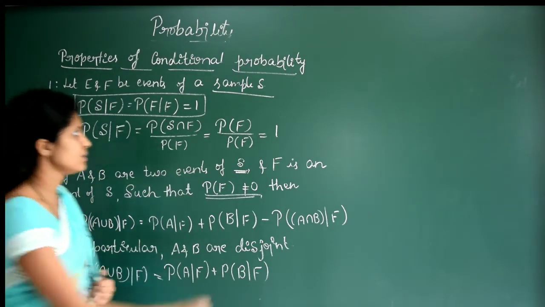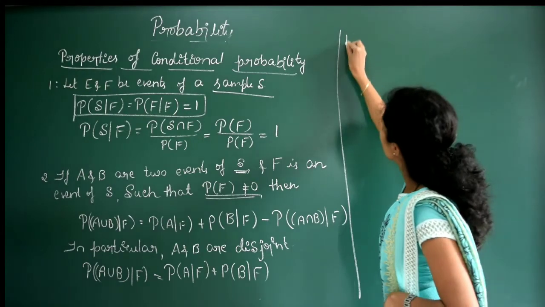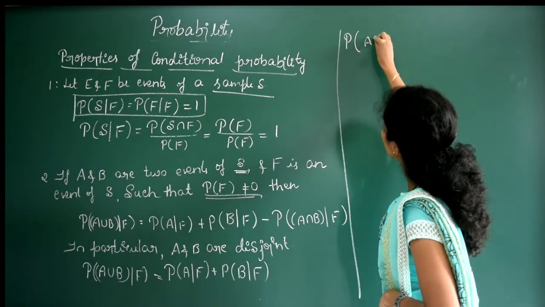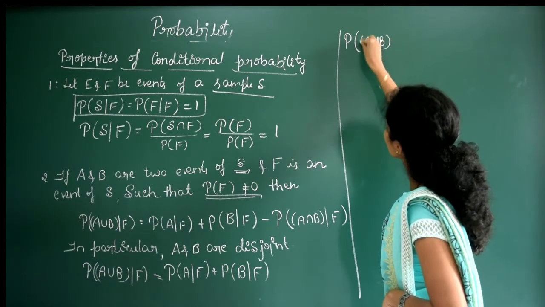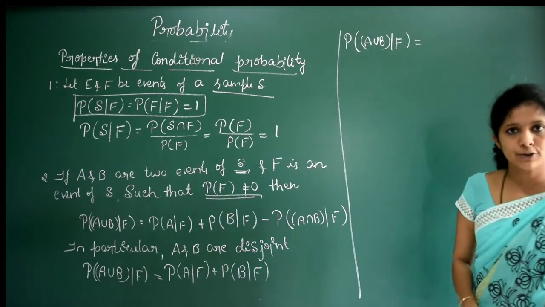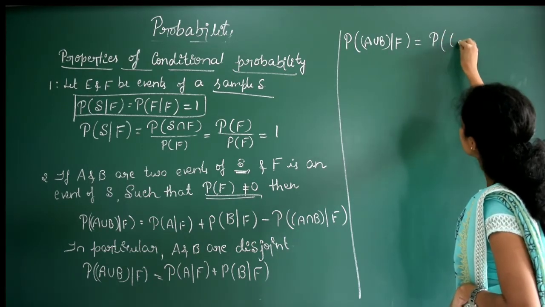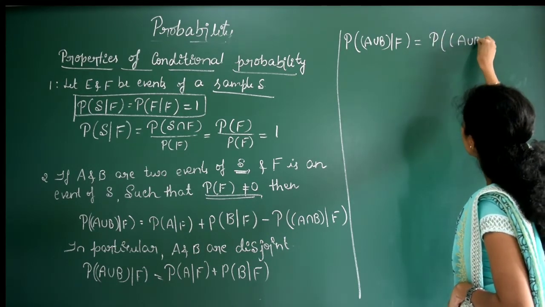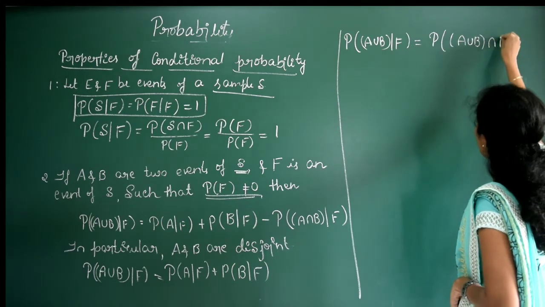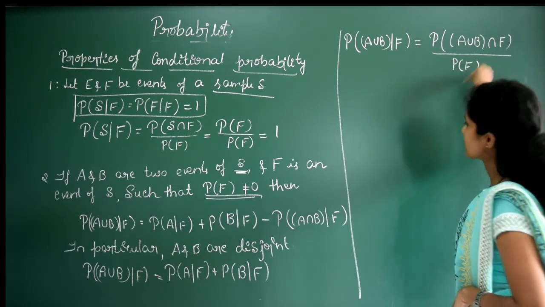Now we'll prove this one. Simple it is. I'll consider P of A union B by F first. By using the definition of conditional probability, we can write this as P of A union B intersection with F divided by P of F. Clear?